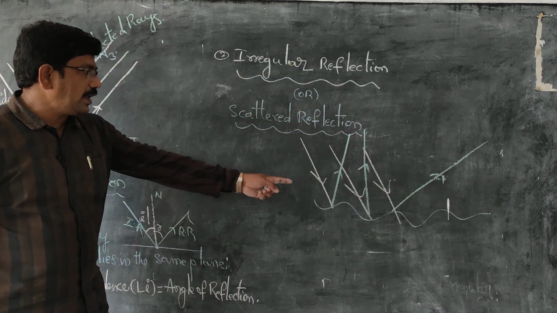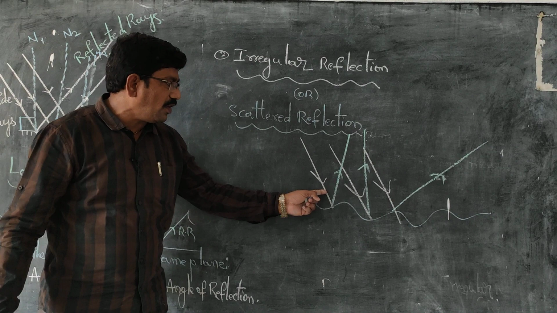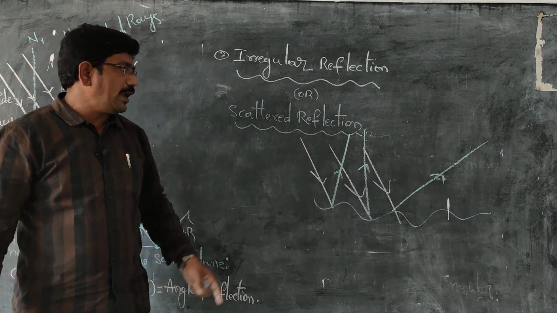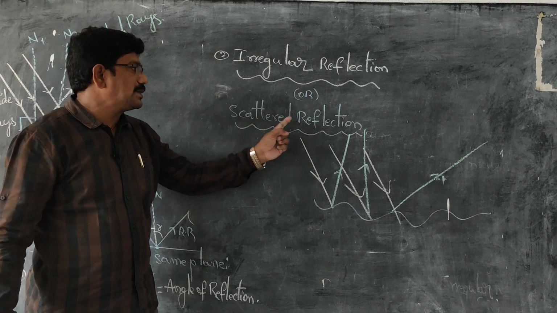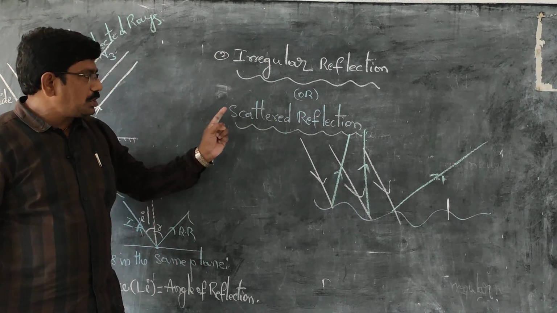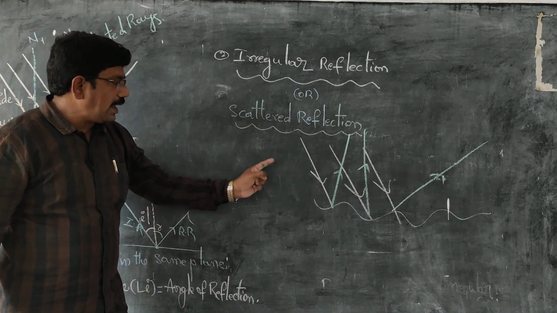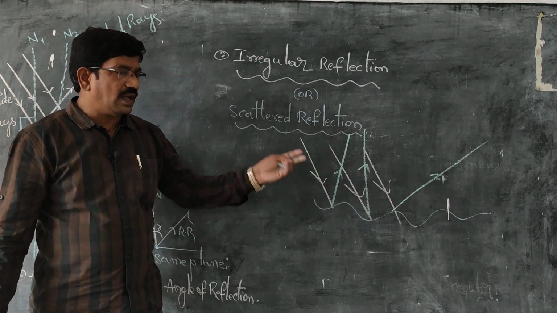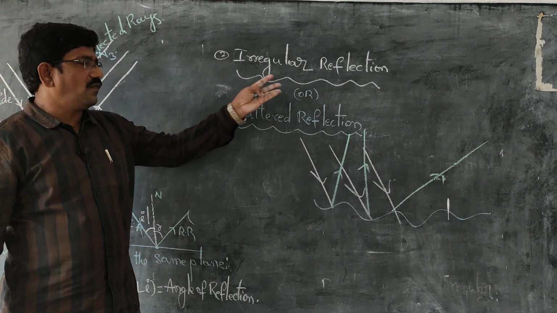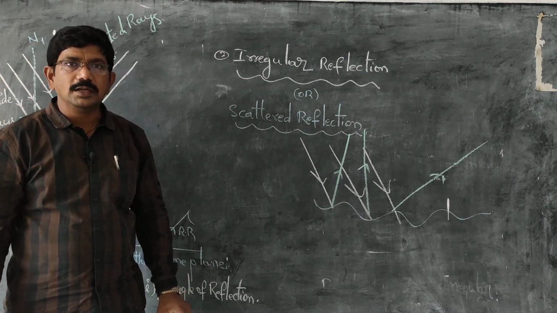So the reflection is not regular, the rebouncing of light rays is not regular. This is known as irregular reflection or scattered reflection. This takes place when light falls on irregular surfaces or rough surfaces. Are you clear?